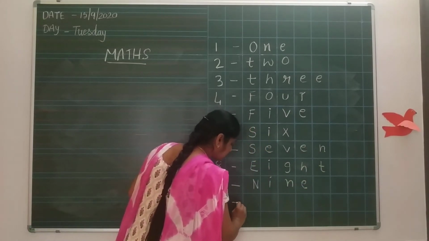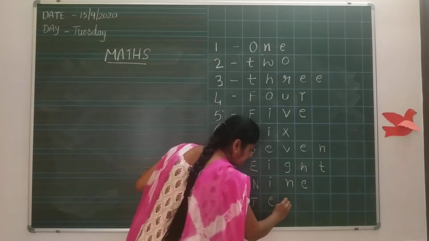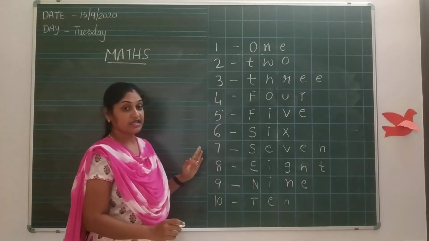The last one is 10, T-E-N. These are all called number names.